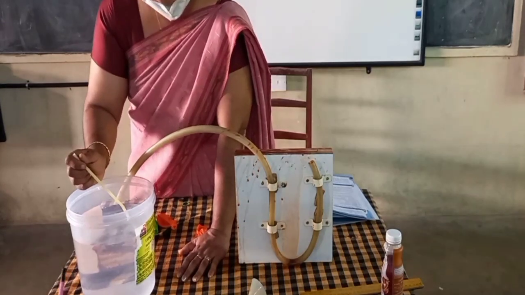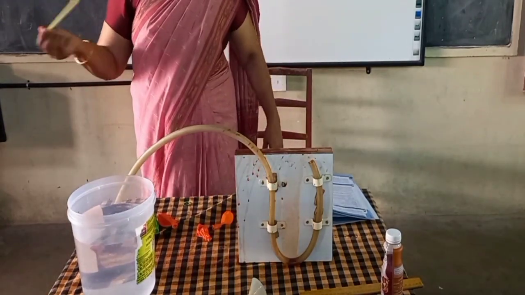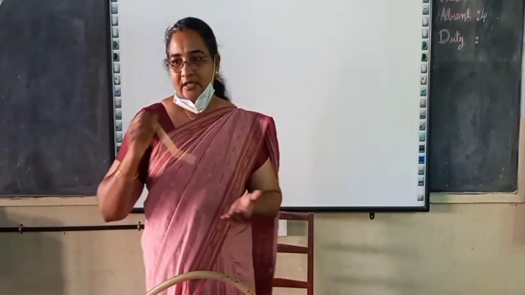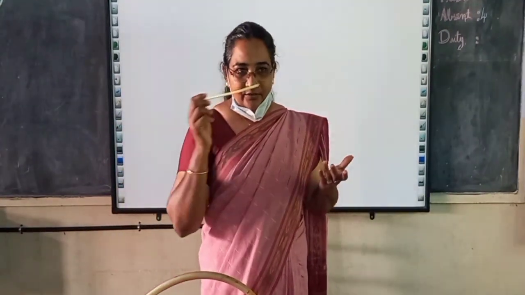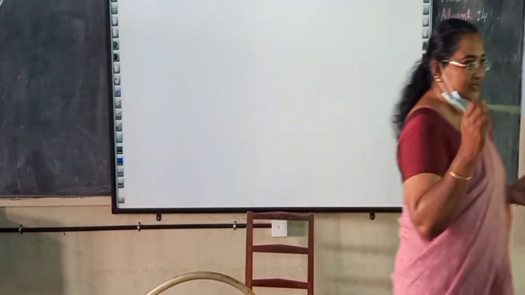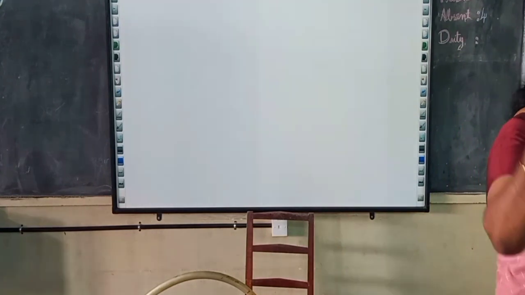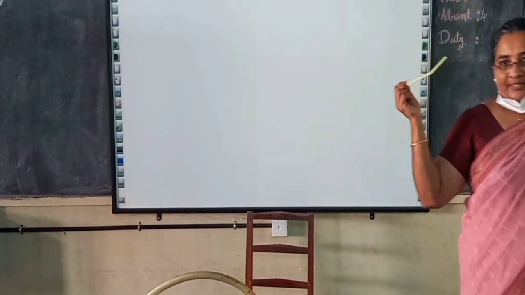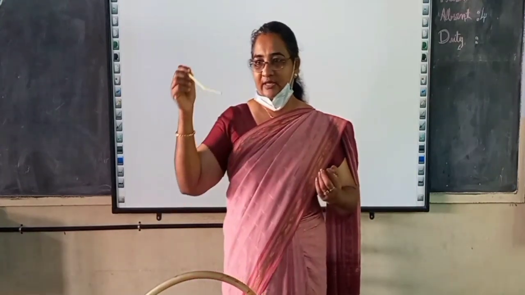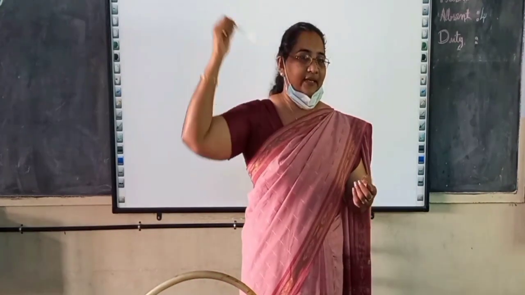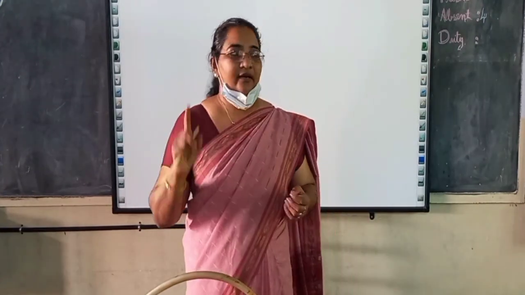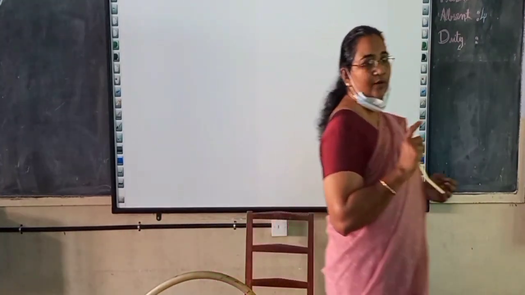So do this experiment from home. Using a straw in a glass you can do it. If you take water in a small bowl, you can do it. Find out the size and write down why it is like that. Size of the bubble down, in between, on top. When the bubble comes from the bottom, what is the size? When it reaches the middle, what is the size? Like that. You blow slowly and try it out, and write down that experiment and write the inference. That activity you have to do.